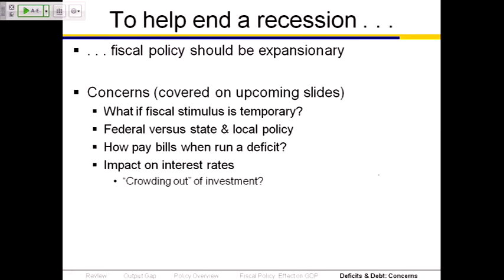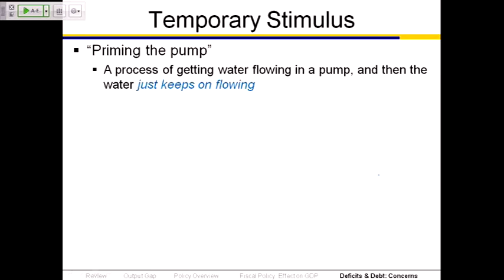There are multiple concerns that are covered on the upcoming slides that are expressed about the use of fiscal policy and the increases in the deficits that result, the use of fiscal policy to end a recession. I don't anticipate getting through all 4 of these, but we'll just see how far I get. It's also covered in the book. So, first, one concern is that using fiscal policy to try to end the recession tends to be a temporary stimulus. If you look at the ARRA, the American Recovery and Reinvestment Act, which was the big fiscal policy passed in 2009 to try to boost the economy.